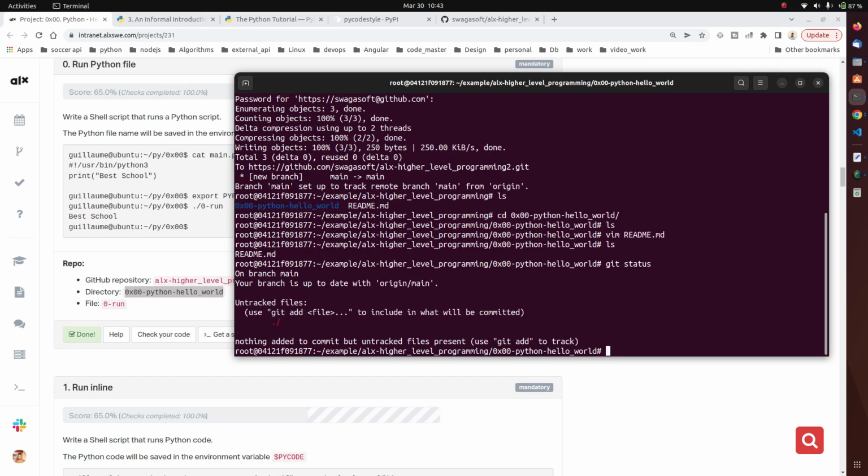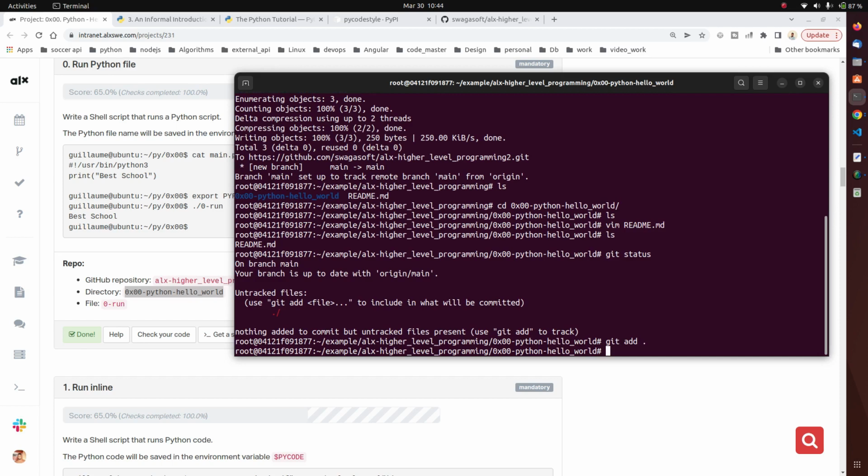So the next thing you want to do is git status, git add, git commit -m what you've done. So you can say added readme file, then do git push.